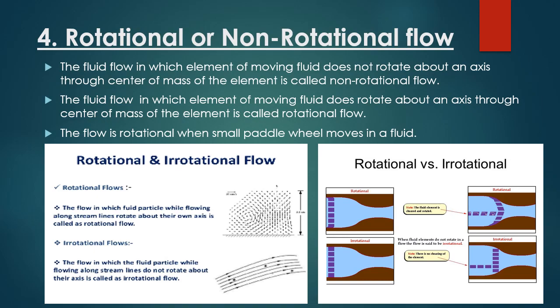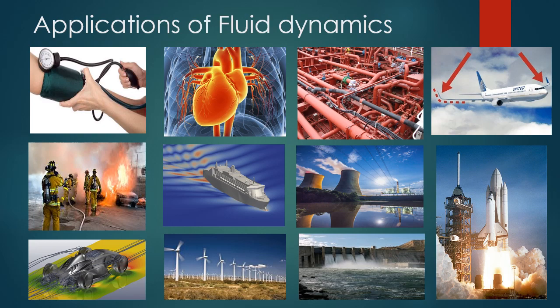Rotational flow is that in which the particles of the fluid rotate about their own axis, and in the irrotational flow the particles do not rotate on their own axis. That is called the non-rotational flow. These are a few characteristics we have discussed here. Now here are a few examples of fluid dynamics. These are related to daily life.